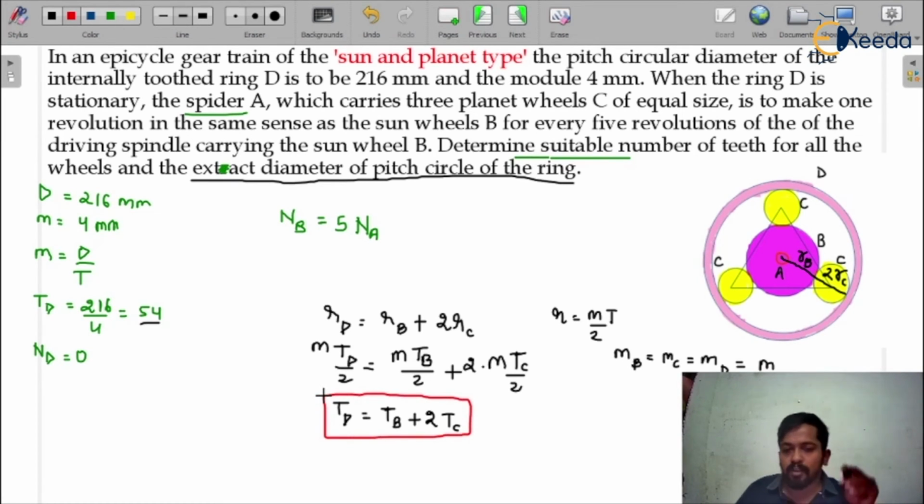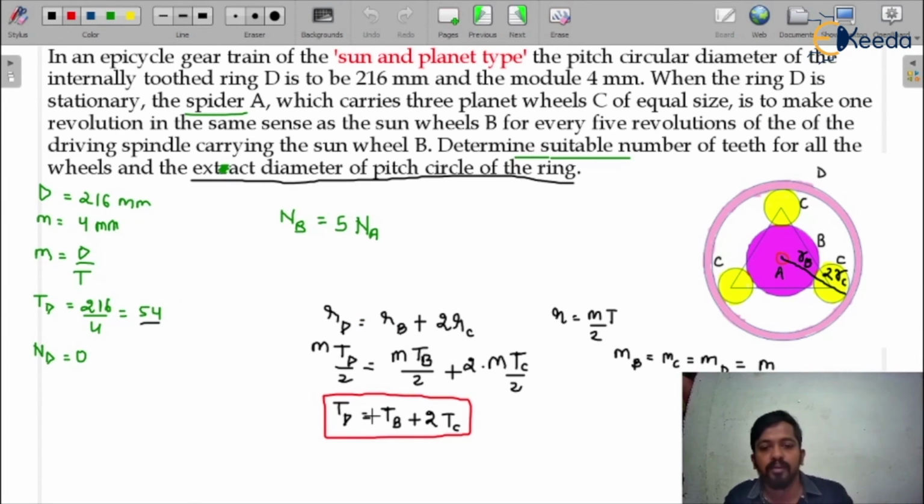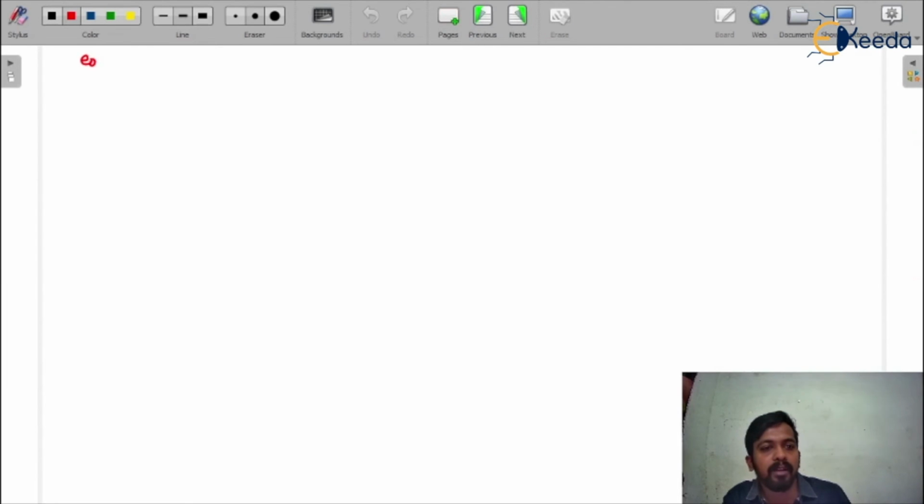Now when you put the TB value, that is 13.5, here, you will get a value. But see here in the diagram, we just have to use equation number 1.